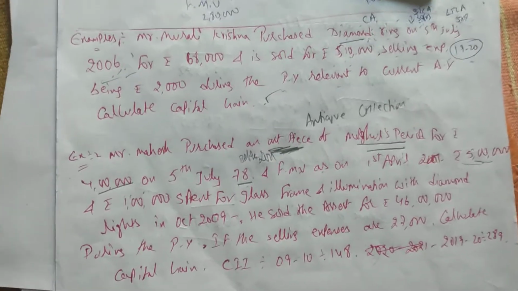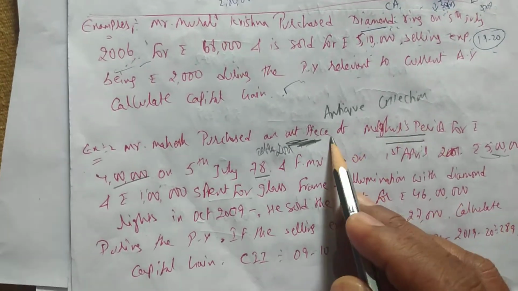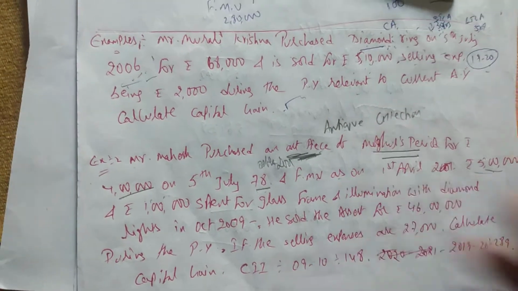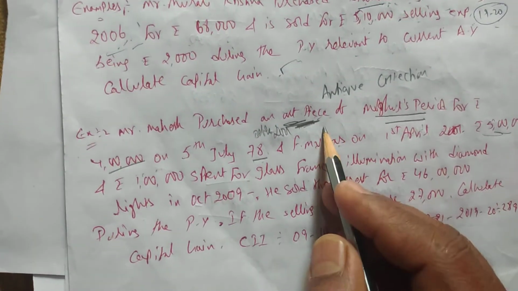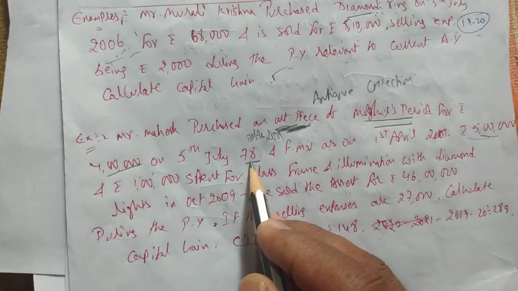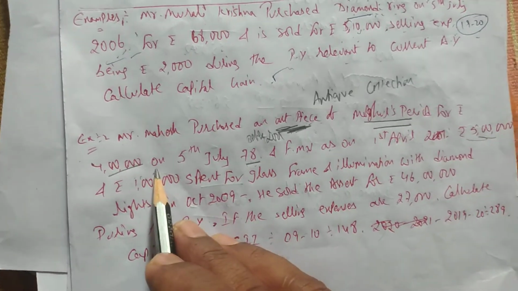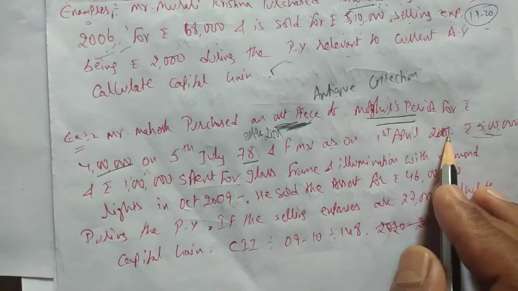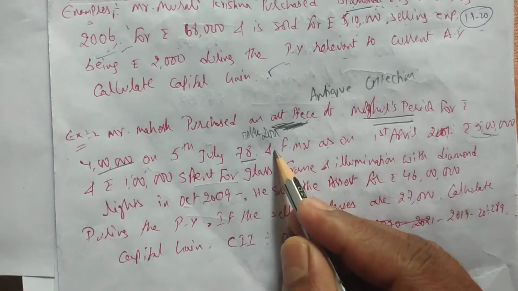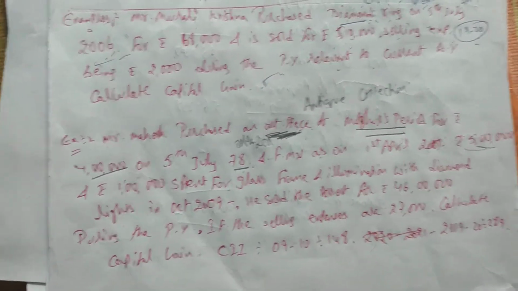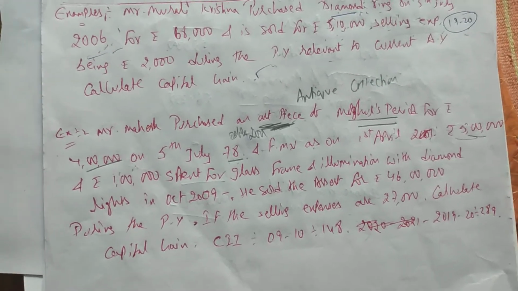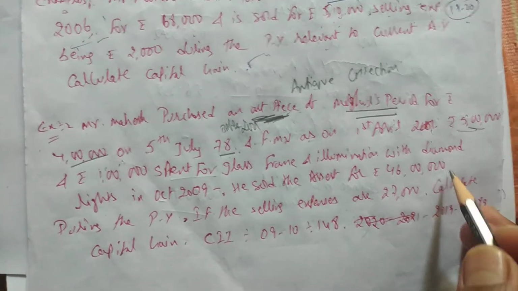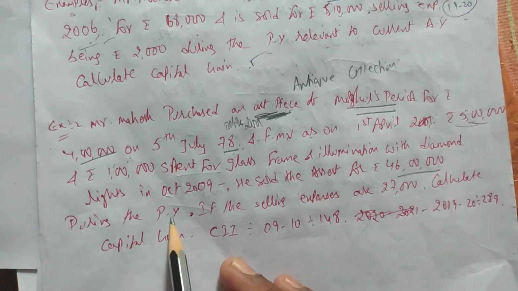So first of all, when you see the question, you have to see whether there is a capital asset or not. Yes, it is a capital asset because it is an antique collection. And when did he purchase? If it is purchased before 2001, two values will be given: cost of acquisition and FMV. We know it was purchased in 1978, and it will be sold in the year 2019-20. Any asset will be sold in the previous year only.